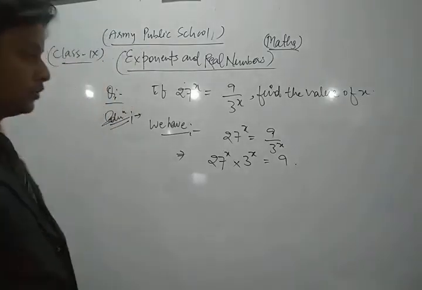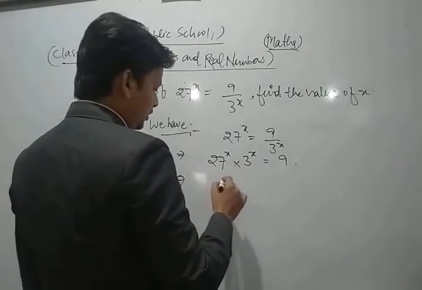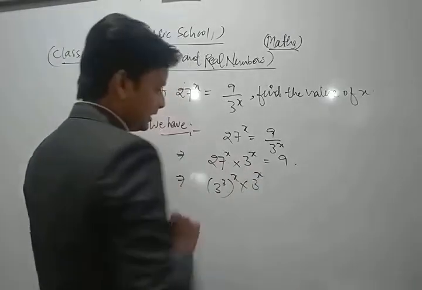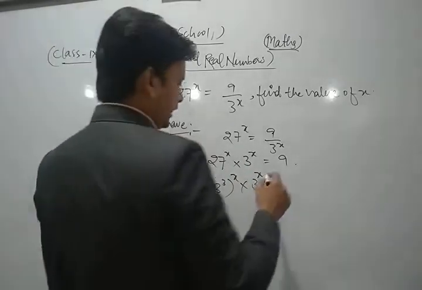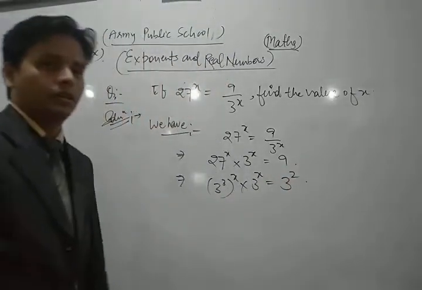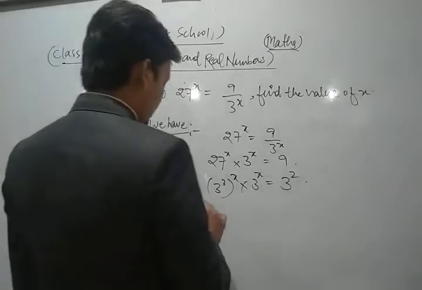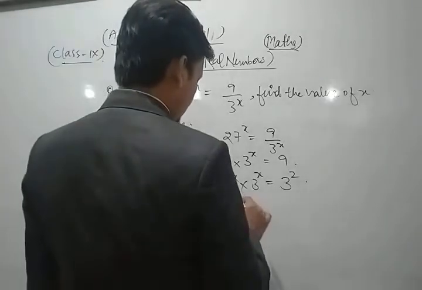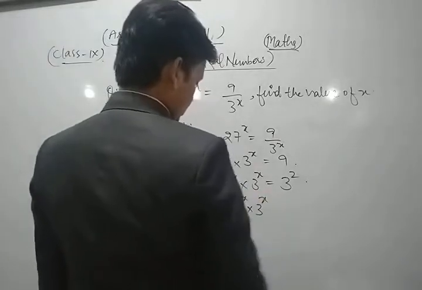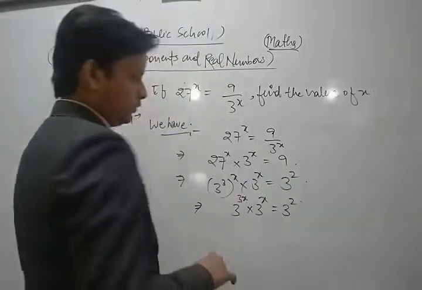Now look what I do. First of all, we can write 27 as 3 power 3, whole power x, and 3 power x as it is. On the right hand side, we can write 9 as 3 square. So we have 3 power 3x into 3 power x is equal to 3 power 2.